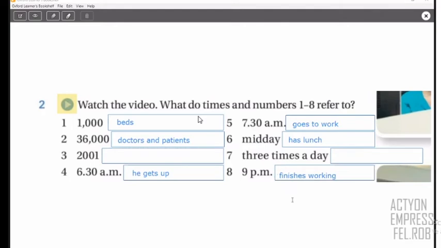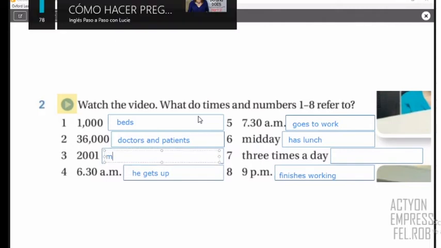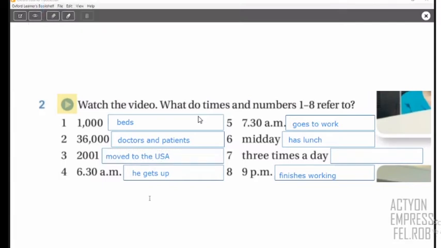Any extra volunteers to tell me number 3, number 7, or to make any correction to any number? Let's see. Manuel, what is your idea? Number 3. Okay. He moved to USA. Right. Okay, so let's put he moved to the USA. All right. Thank you so much. And I need now a volunteer about number 7 or to tell me any correction in other information. Marco, what is your idea?